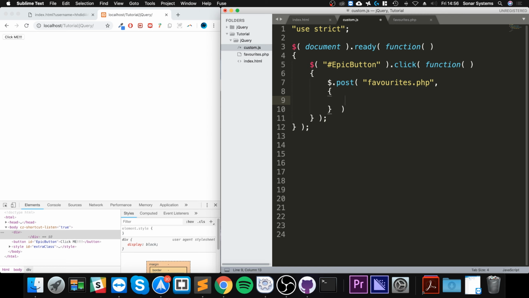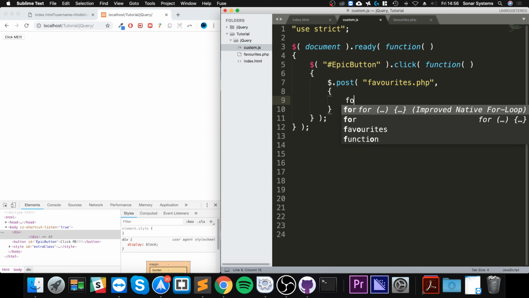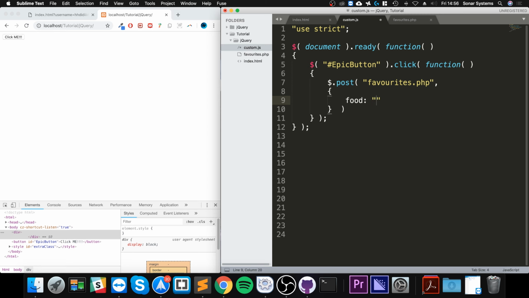So maybe it is food and pizza, and if you want more data, you just do that. And let's say I'll say games. This is my favorite game now, and this is going to be Half-Life 3, which clearly is released.